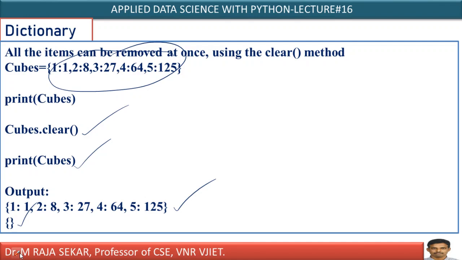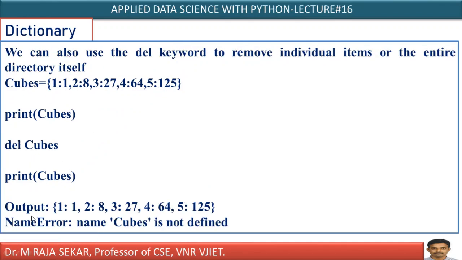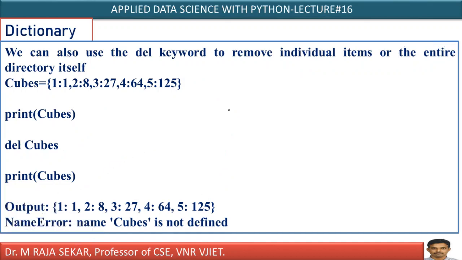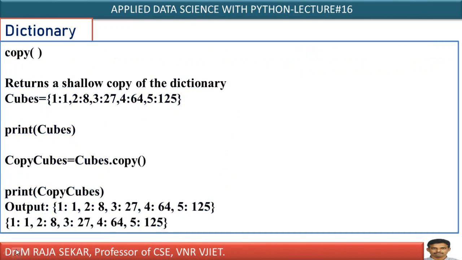Print cubes simply displays an empty dictionary, isn't it? We can also use the del keyword. You can use the del keyword to remove individual items. Just see, print cubes means this particular dictionary will get displayed. Del cubes means you are removing the entire dictionary. Again, if you want to display it, you will get a name error, isn't it? With the del keyword, I can remove the entire dictionary. Even individual elements can also be removed.